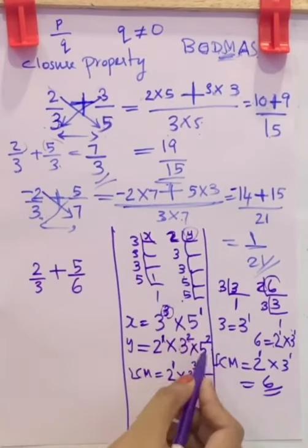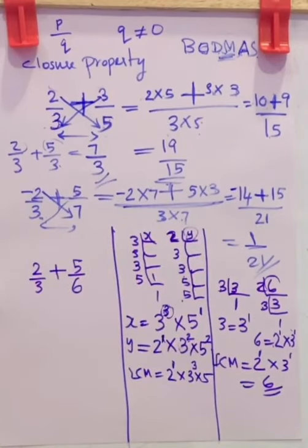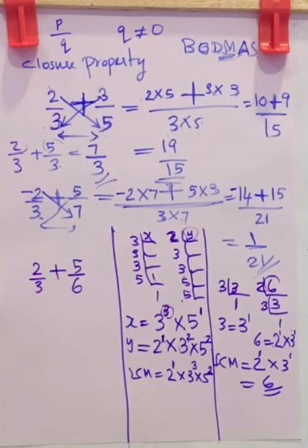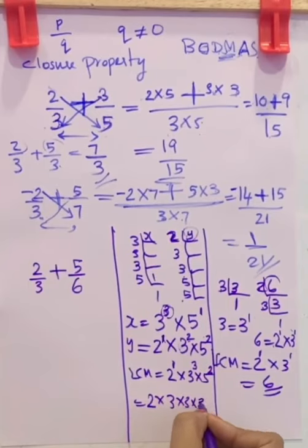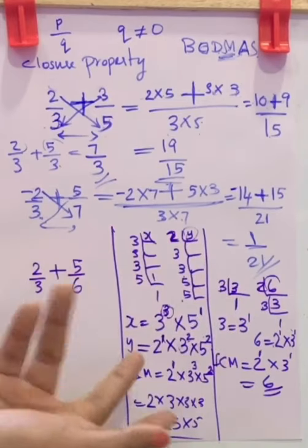Now in case of 5, you have 5 raised to 1 and 5 raised to 2. Which is greater? 5 raised to 2. So write 5 raised to 2 here. Which is equal to 2 into 3 into 3 into 3 into 5 square, that is 5 into 5. And the product will be the LCM. So this is the way how you get LCM.